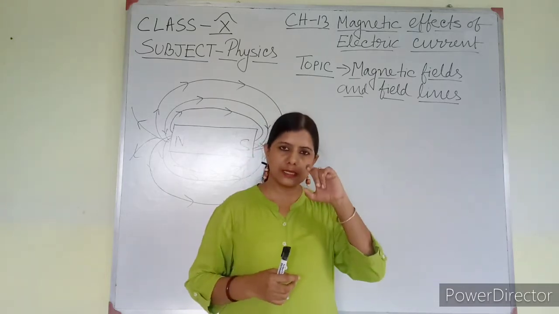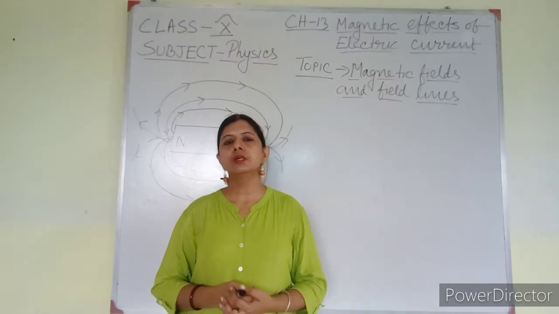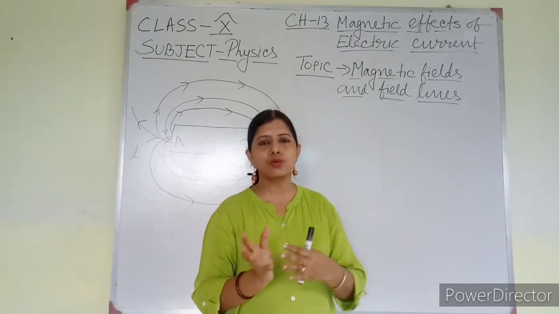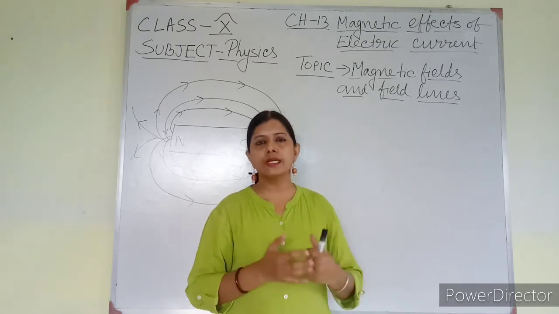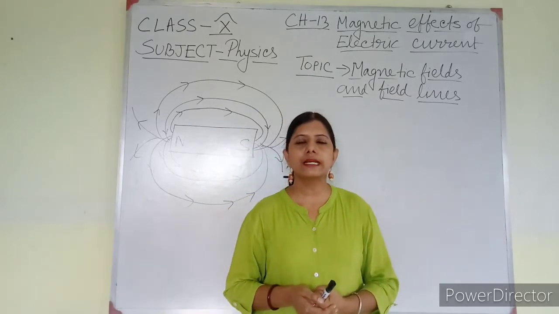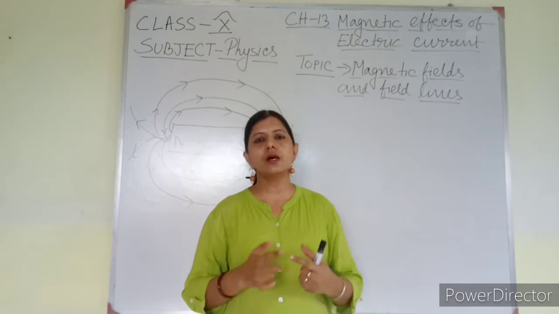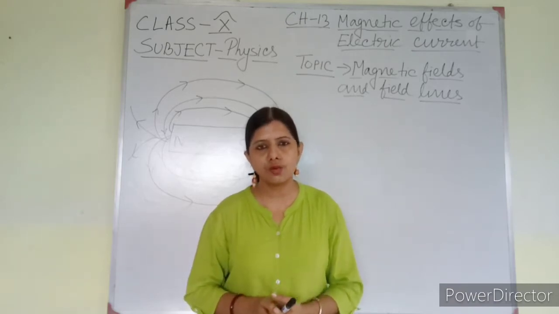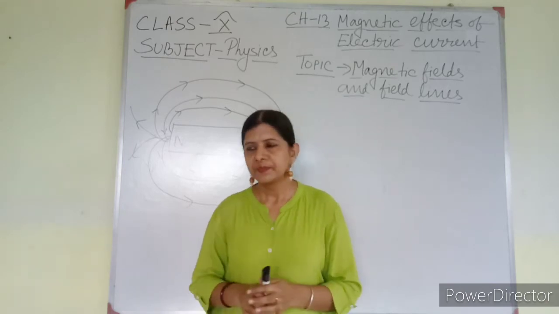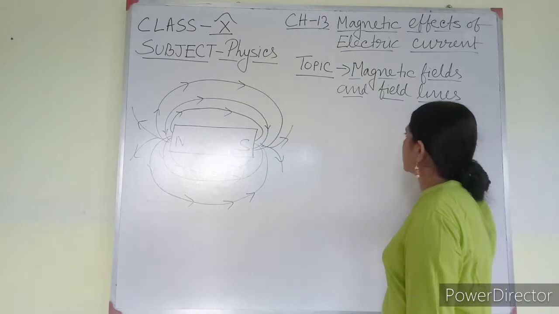This definition is there in your book also, or you can write it down: magnetic field is the region around the magnet in which the magnetic force of attraction can be felt. Magnetic materials experience force of attraction up to a certain distance around the magnet, and that field is known as magnetic field. So today my topic is magnetic field and magnetic field lines.